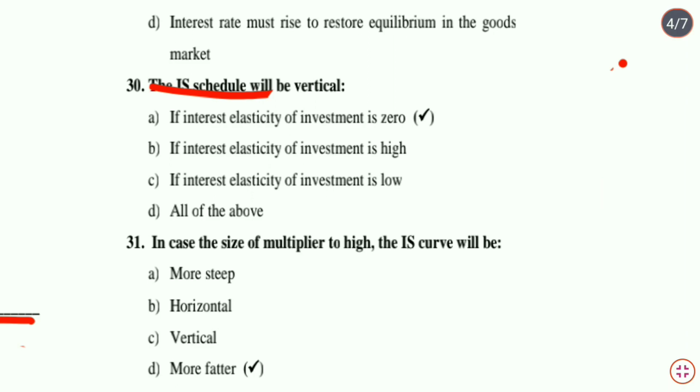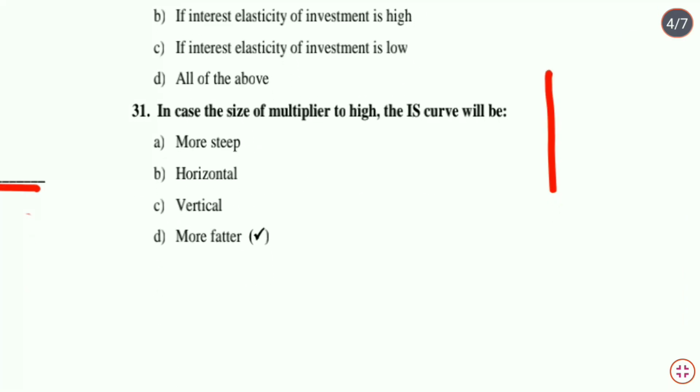Next question, that is the size of multiplier. In case the size of multiplier is high, the IS curve will be... It says कि अगर IS curve का अगर मल्टीप्लायर का साइज ज्यादा होगा तो उस टाइम क्या होगा.